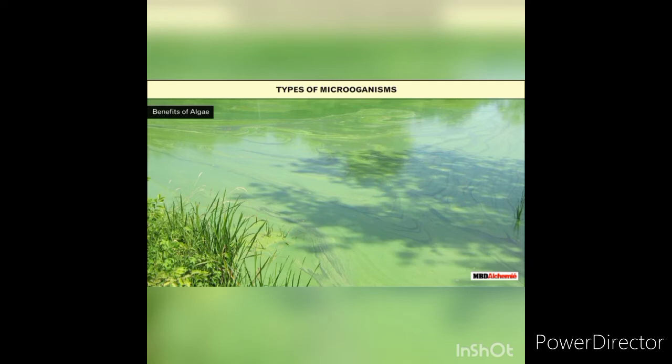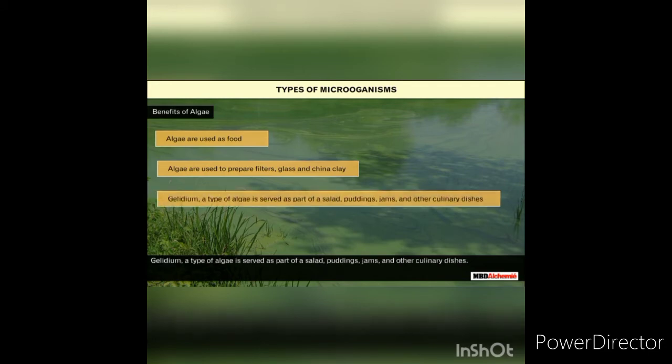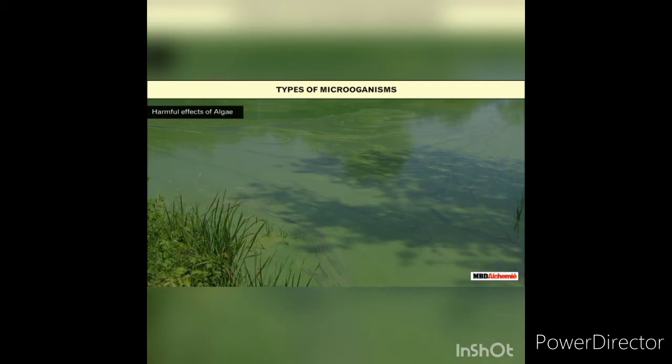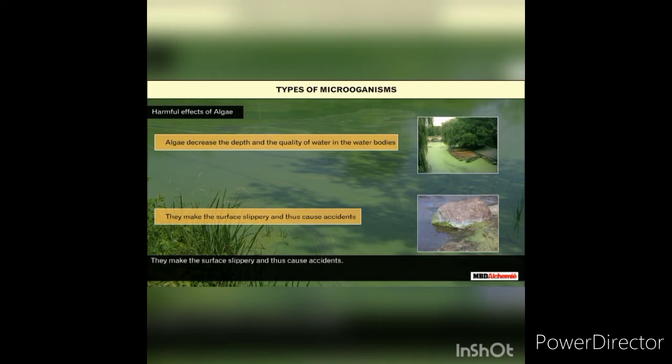Benefits of algae. Algae are used as food. Algae are used to prepare filters, glass, and china clay. Gelidium, a type of algae, is served as part of a salad, puddings, jams, and other culinary dishes. Harmful effects of algae. Algae decrease the depth and the quality of water in the water bodies. They make the surface slippery and thus cause accidents.